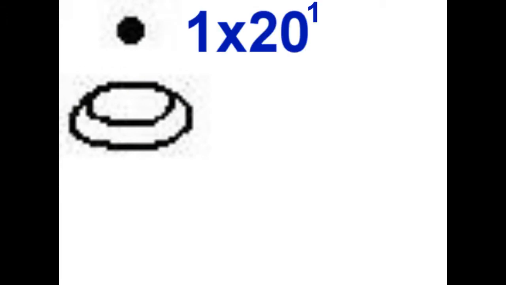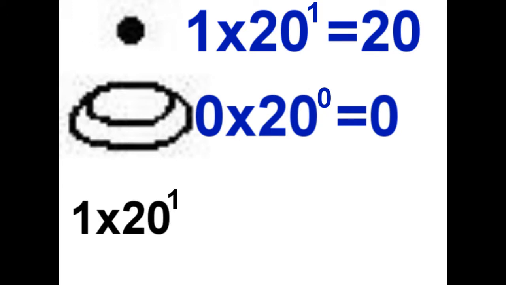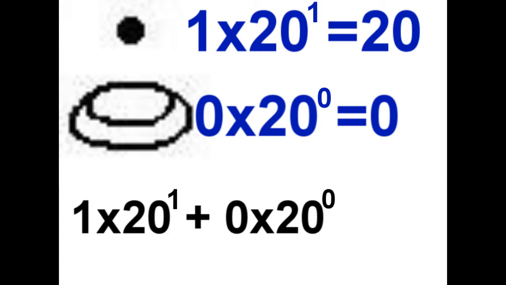Let's get into one of my most favorite facts. Let's take a look at the Mayan number 20. As we see here, we have a 1 dot in the 20 to the first place, which is 20, and the seashell below it, which is known as 0. So 20 to the first times 1 plus 20 to the 0 times 0 equals 20.